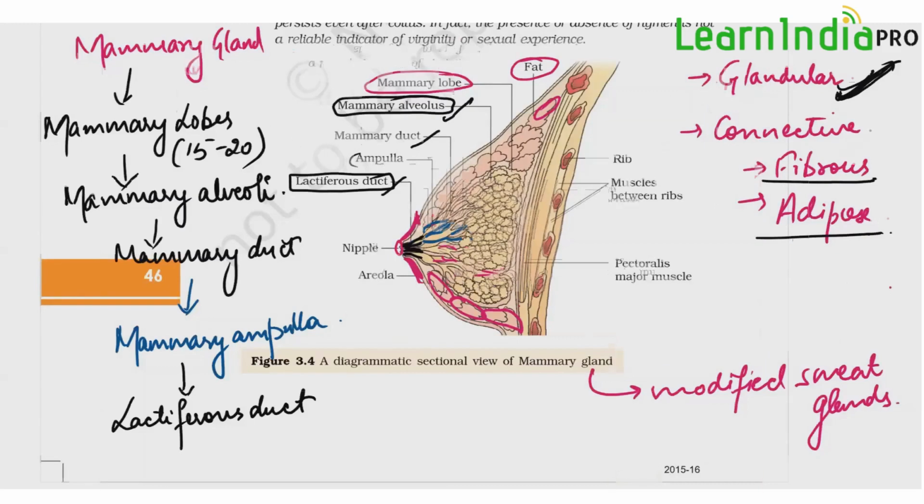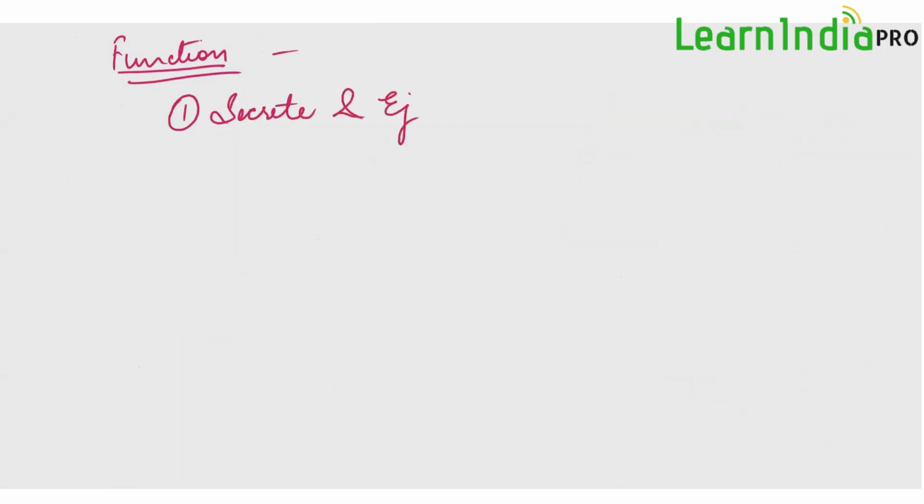Next thing is, what is the function of the mammary gland? The main function of the mammary gland is to secrete and eject milk. Secretion and ejection of milk, or the release of milk, is the function of the mammary gland. Now this complete process, that is secretion and ejection, is termed the lactation process. This is called lactation.